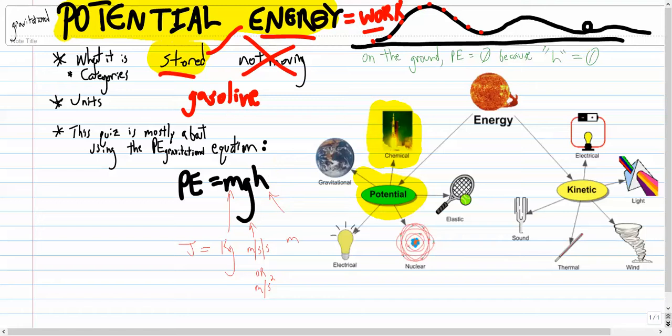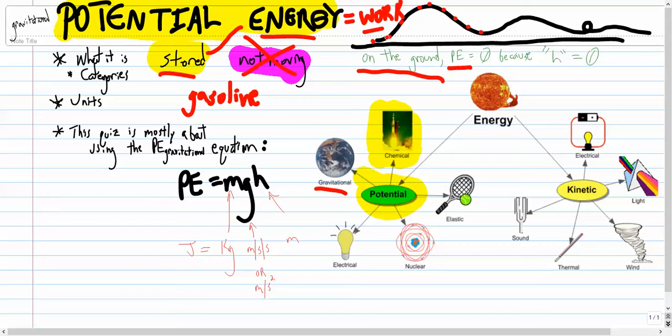I have heard people say before that potential energy is in things that are not moving, but that's a bad idea because plenty of things that are moving do have potential energy. Let's go to my example that I drew up here of this roller coaster. If you're on a roller coaster and you're at the ground level, you don't have any potential energy because you can't fall from any height. You don't have any gravitational potential energy, unless I suppose a hole opened up in the ground underneath you.